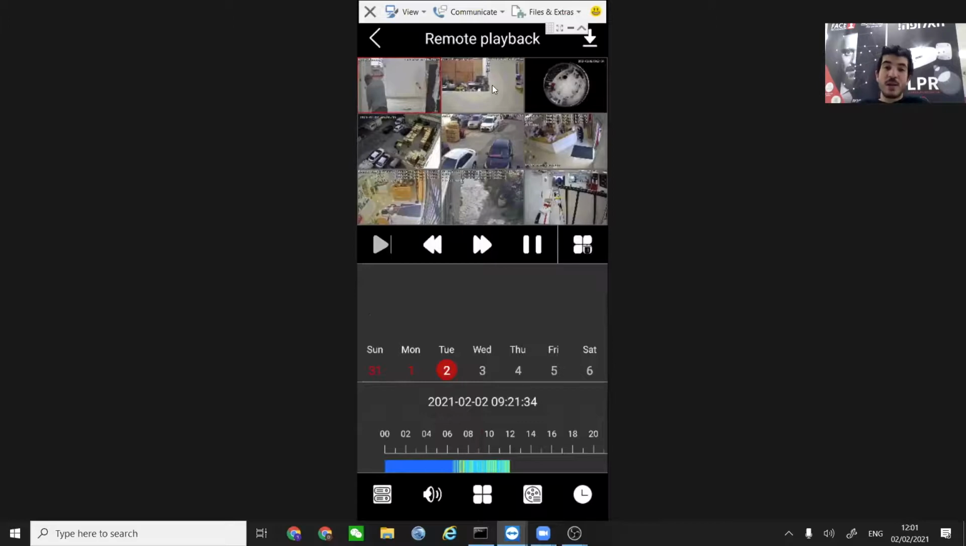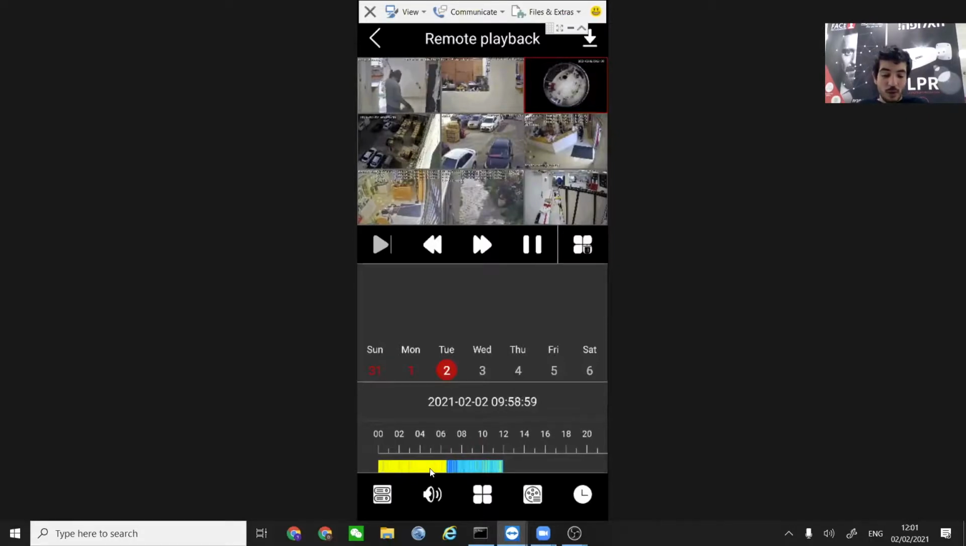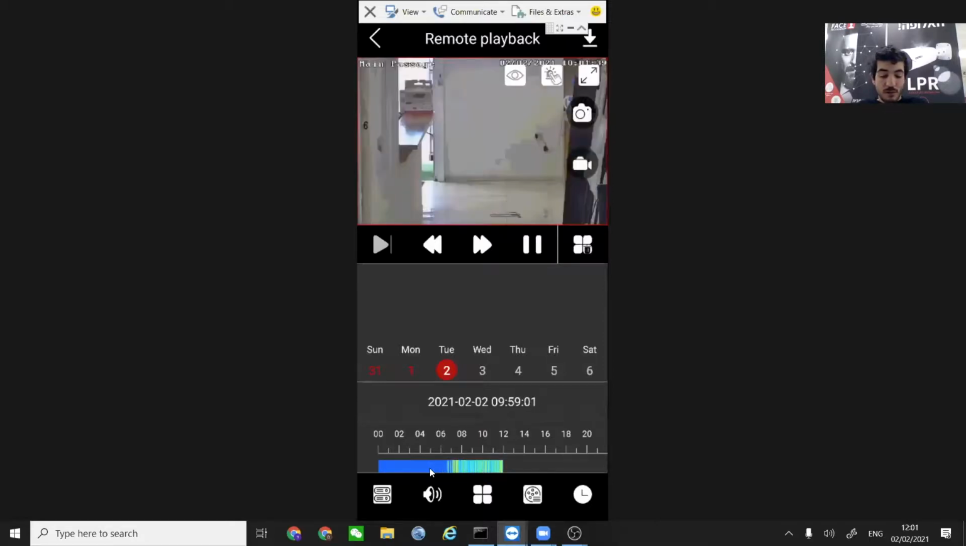Whenever we press on an image, I'll press this image right here, you will see that the colors are changing on the bottom. The colors that represent the recordings are changing according to what was happening on that specific camera. So we can of course move back and forward on the camera that you are watching. So let's say take for example this camera. Let's put it on a full screen.